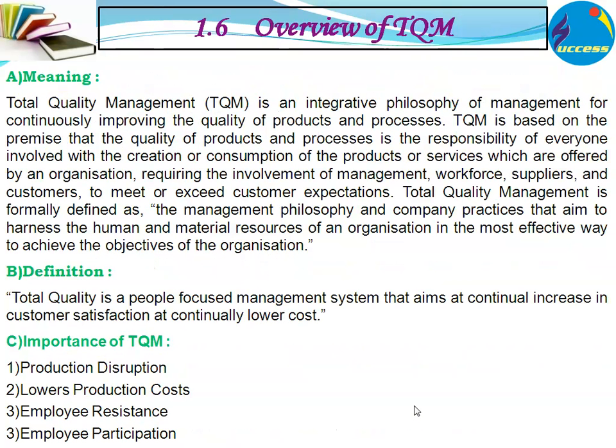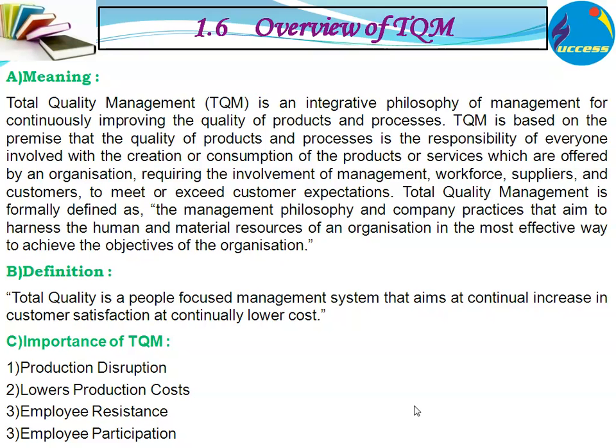Now we will see a total overview of total quality management. Total quality management is a people-focused management system that is applied in any organization and aims at continual increase in customer satisfaction while continually lowering the cost. So, what are the various aims of total quality management? To enhance the quality and to reduce the total cost.